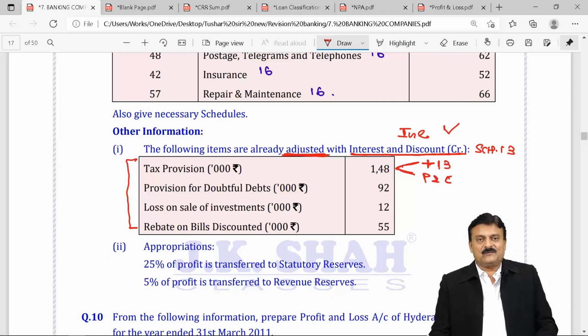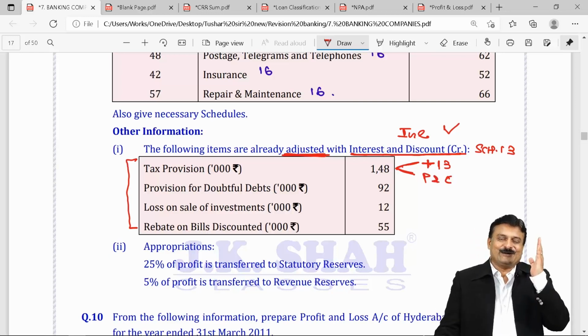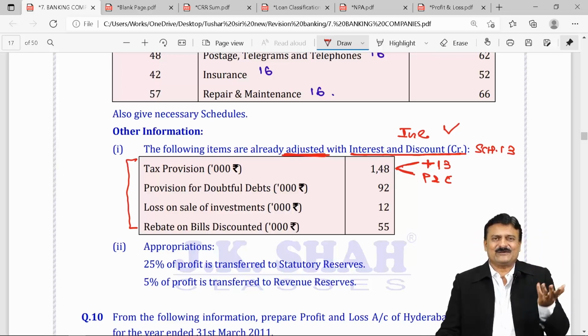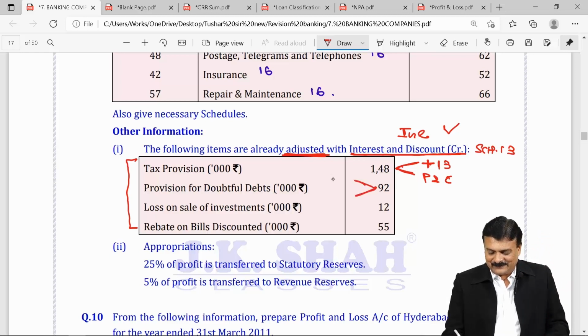Next, provision for doubtful debt. Same. It's an item of P&C. And you wrongly deducted it. Why deducted? It's an expense. Schedule 13 is income. So you must have subtracted. So same way, 2 effects. First, the one which is wrongly deducted should be added back. Add to 13. Second effect, the proper place is provisions and contingencies.